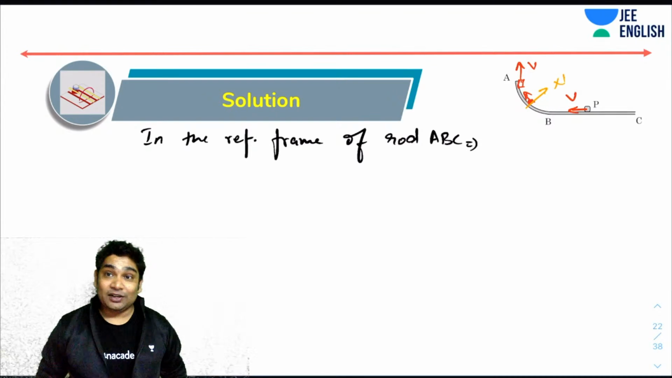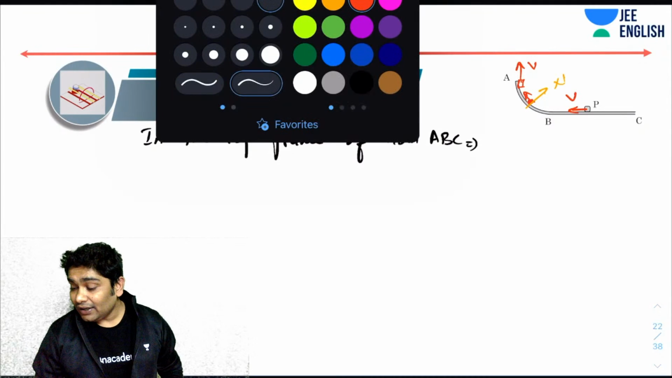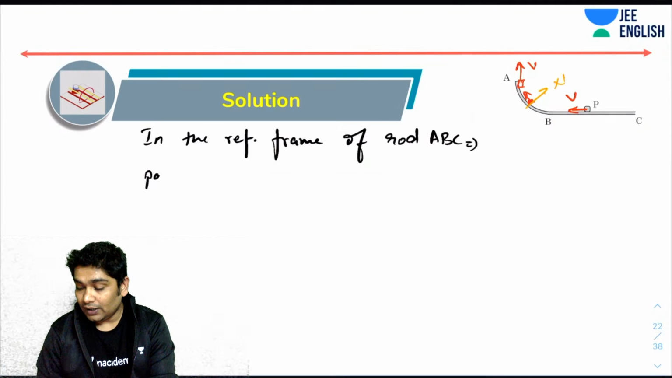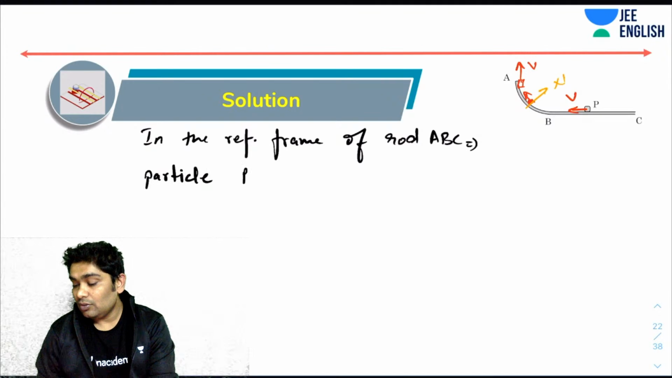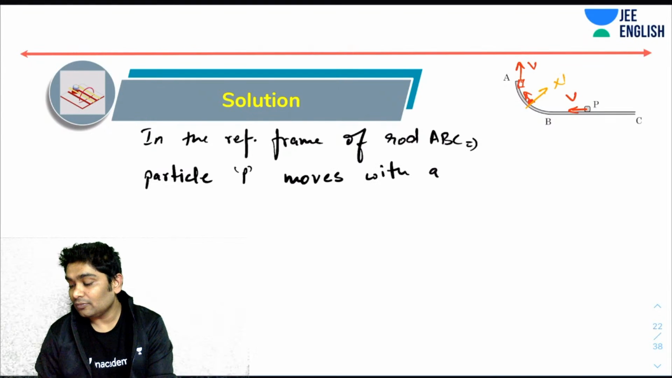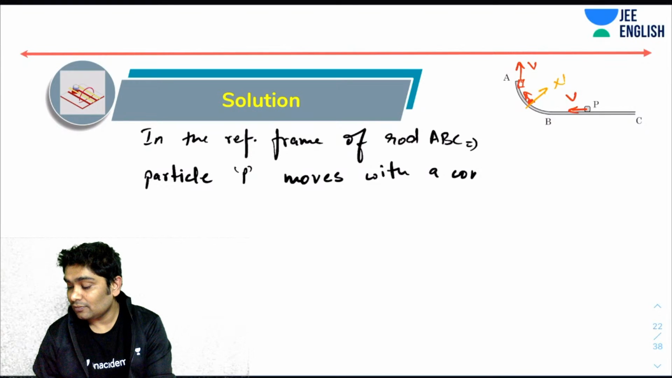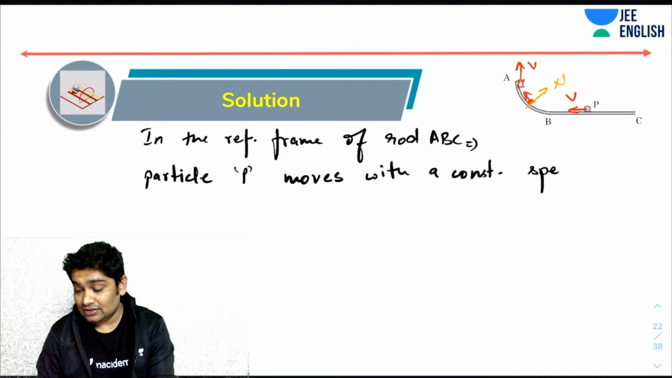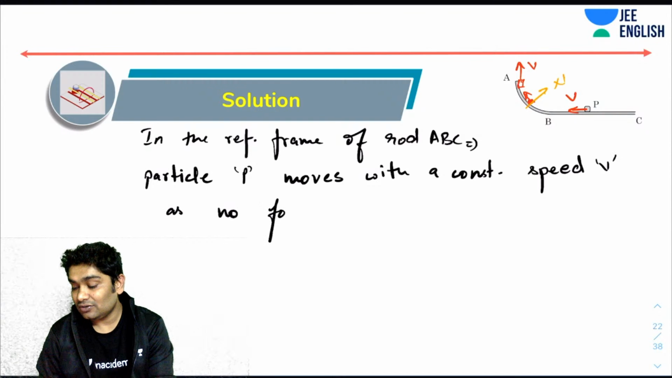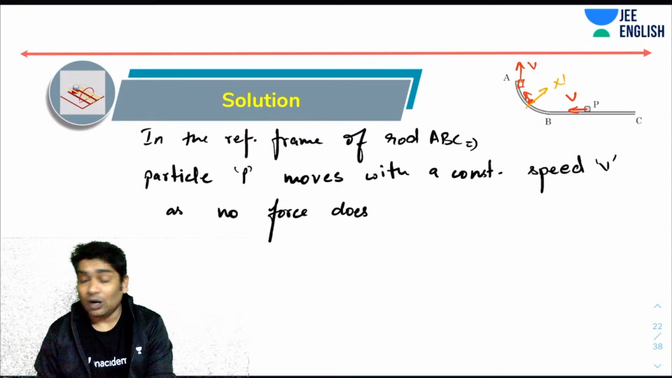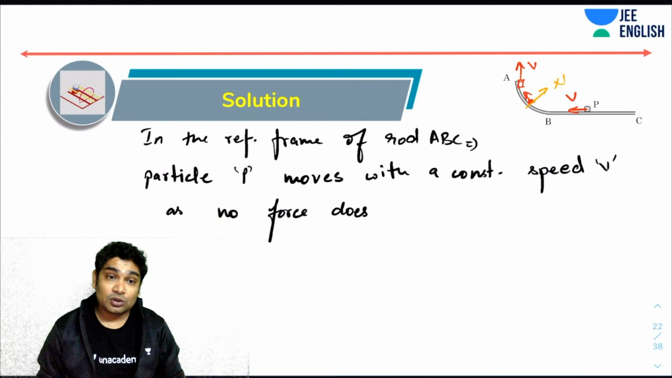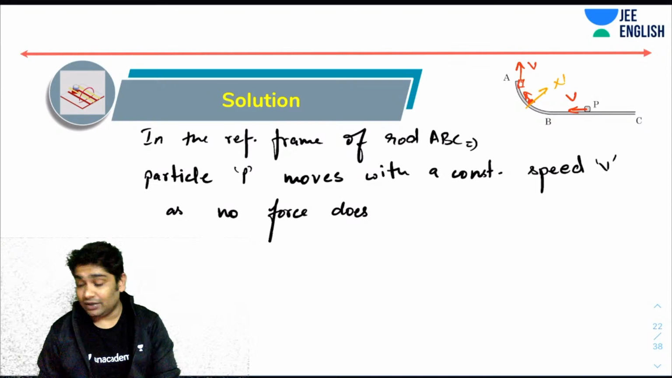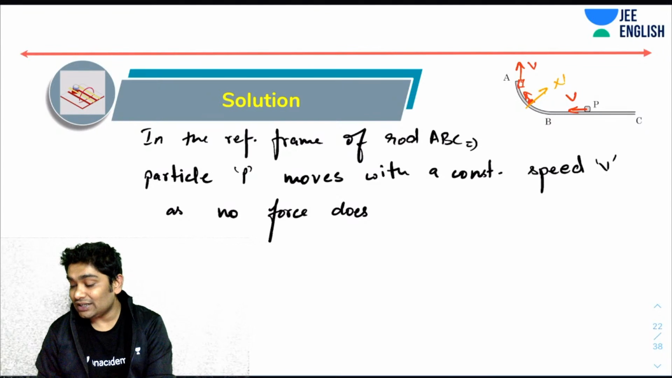In the reference frame of the rod ABC, particle P moves with a constant speed. I hope you guys agree. And why is that? As no force does any work on it. Now, please remember that we are already in an inertial reference frame, so you don't even have to worry about pseudo forces. This is moving with a constant speed, as no force does any work on it.